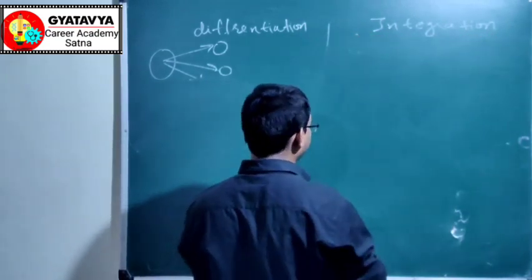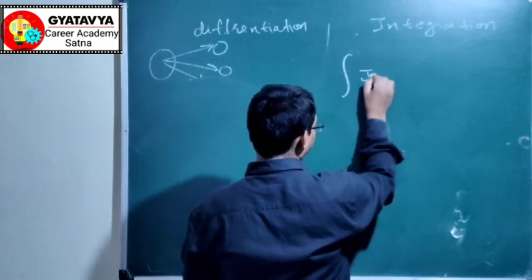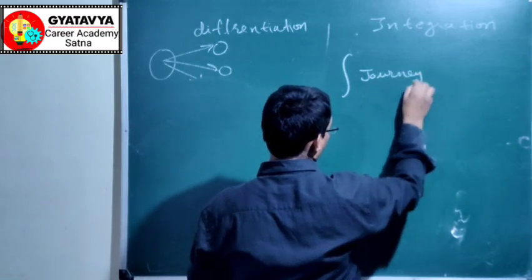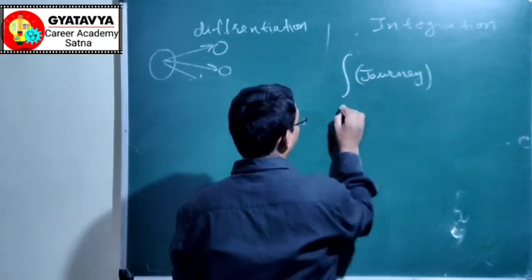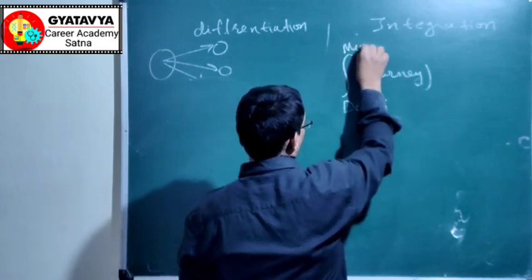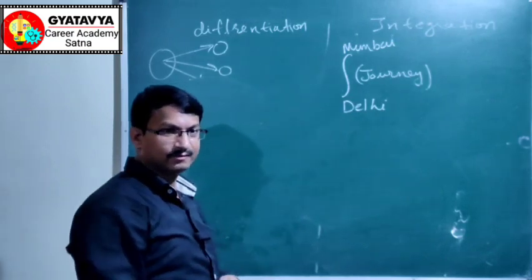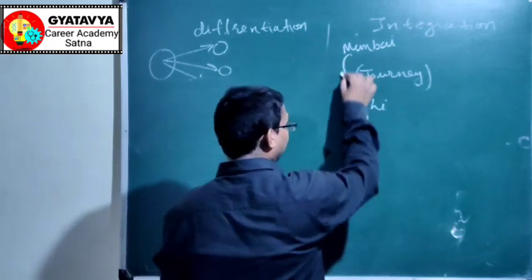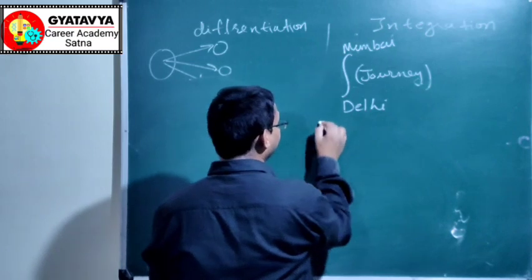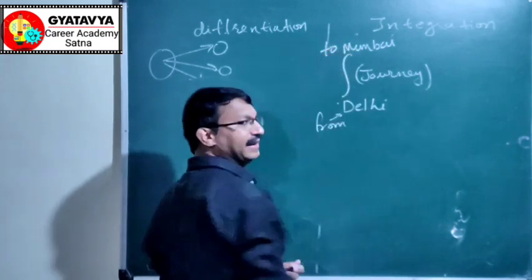Integration with limits is like this: integrate your journey. It means we want to integrate our journey from Delhi to Mumbai.